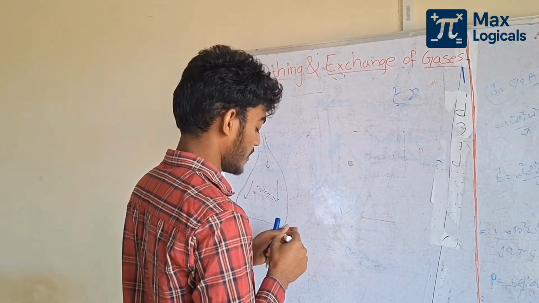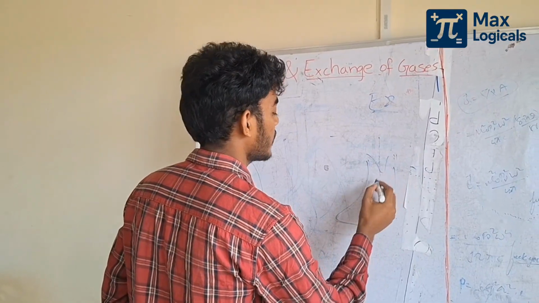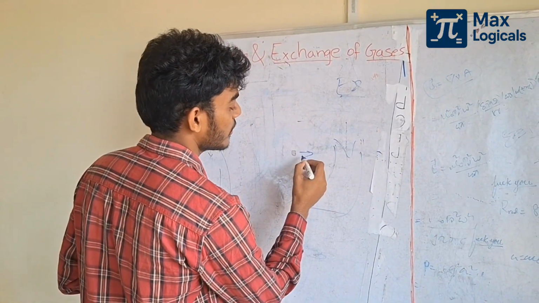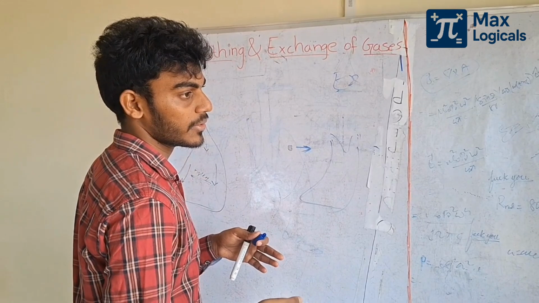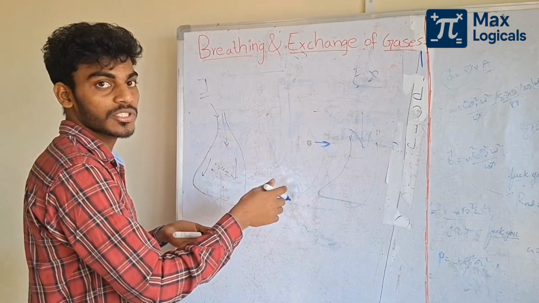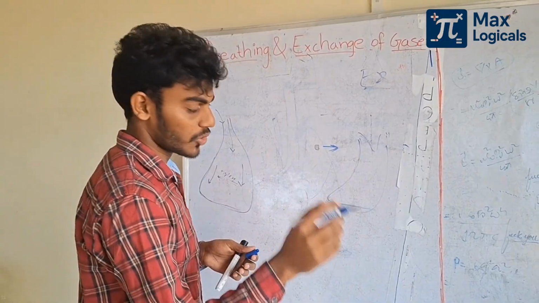But in expiration, the muscles come back to their original position, like relaxation. So that's why it's called a passive process.